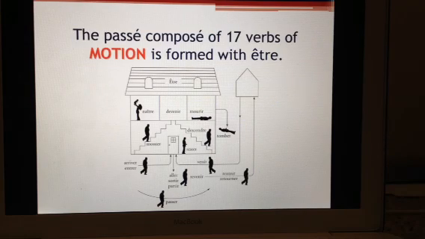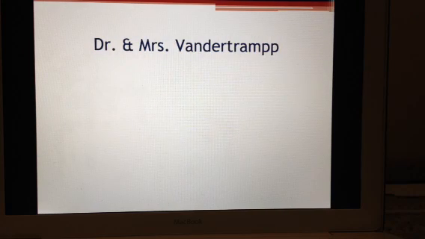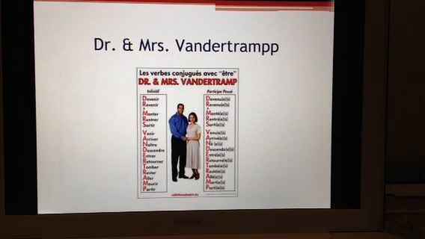The passé composé of 17 verbs of motion is formed with être. So those are here on that house. You have naître, devenir, mourir, tomber, descendre, rester, monter, all those. So one way to remember that is by using this house, the house of être, to demonstrate motion. Another way is using the mnemonic device Dr. Mrs. Vandertramp, which is posted in the room. You have a little poster here.